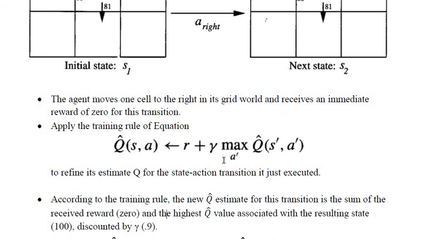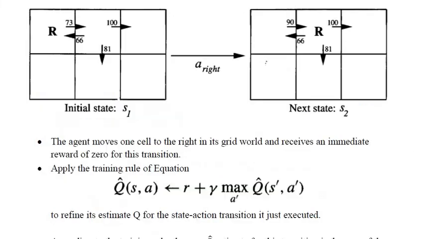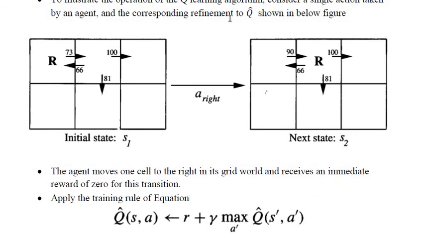So what is the change that you are seeing here from initial state to the next state? As you can see in the diagram, there is only one change. Here the left move is not considered and the downwards move is also not considered when you just check it. But here there is a right move which already has the reward as 100. So 100 is the maximum value.